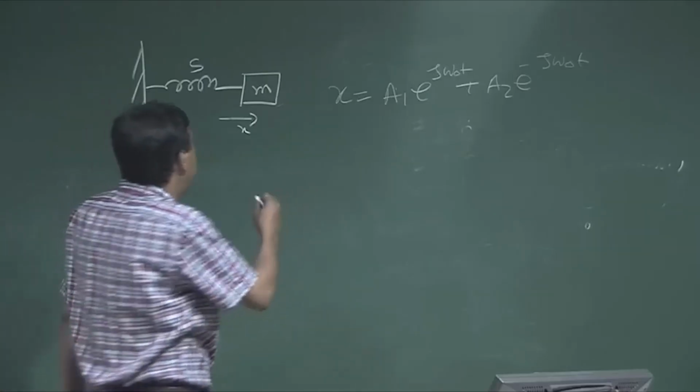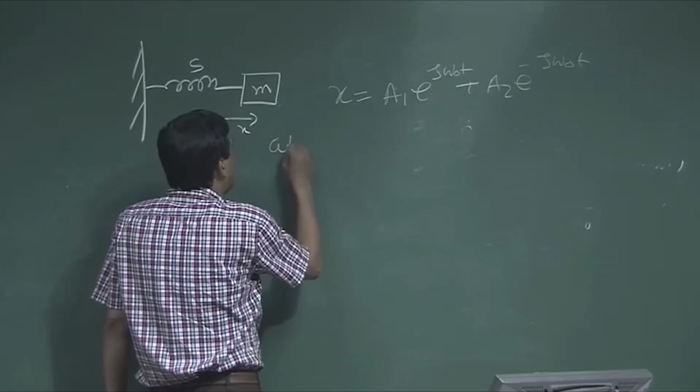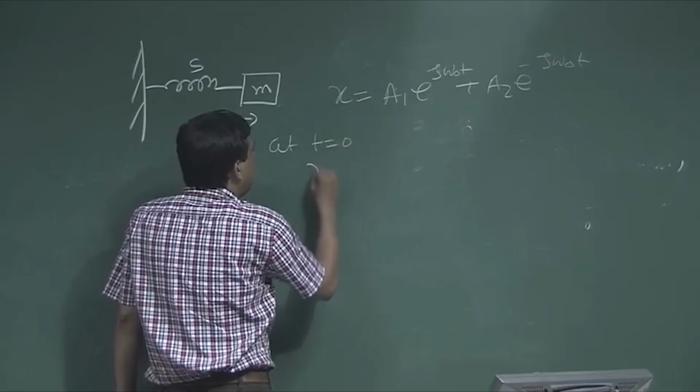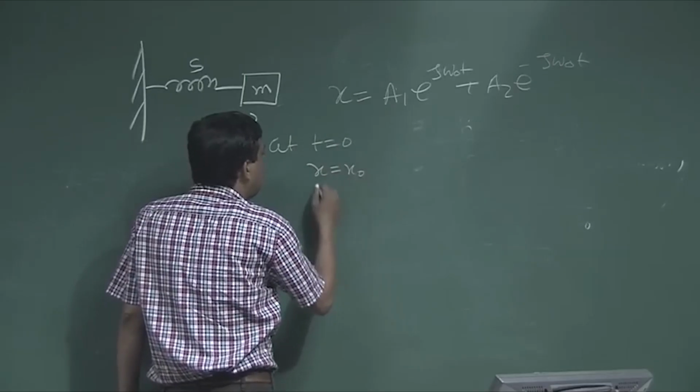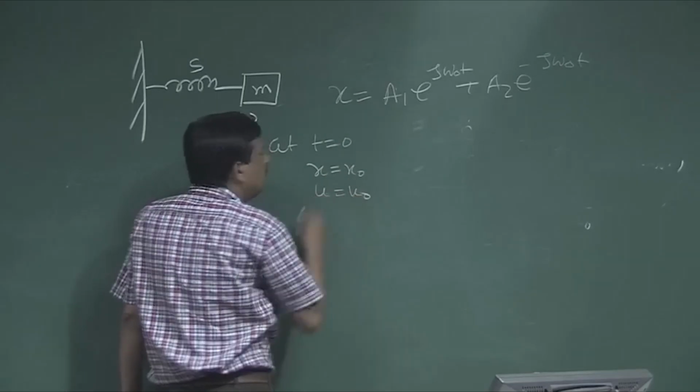Now, if I apply the same initial condition at t equal to 0, x is x0 and u is u0.